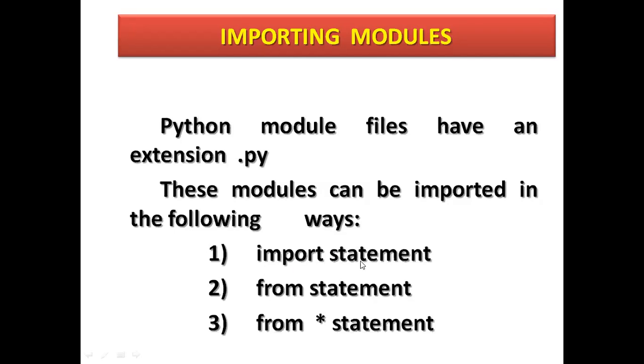You write which package you want to import from a library. Then with the from statement, from math you want to use random, any file you can give after from. From star means it will import all the files from a library.